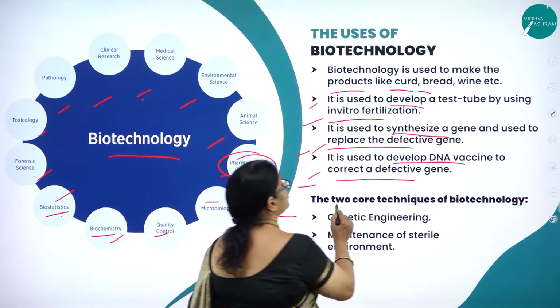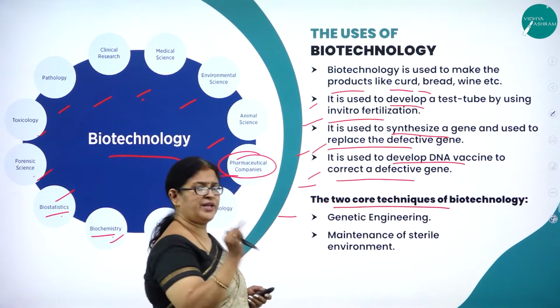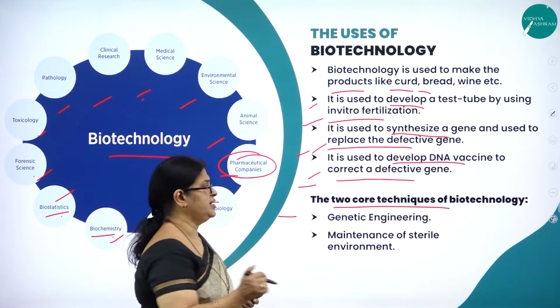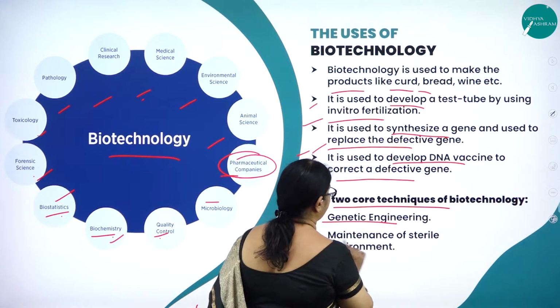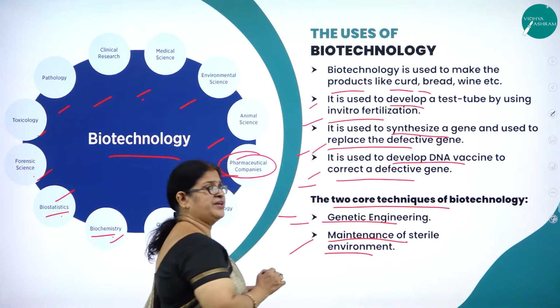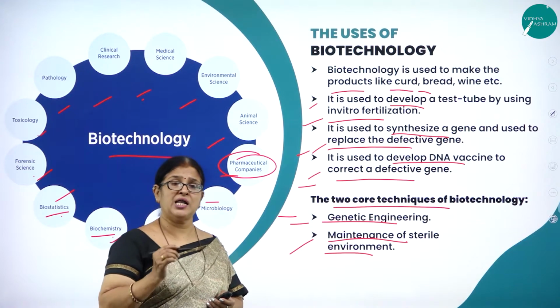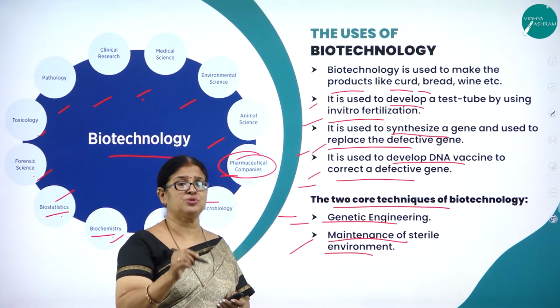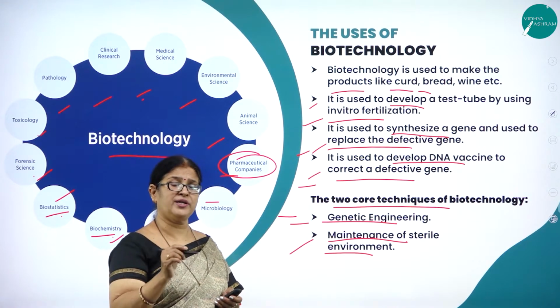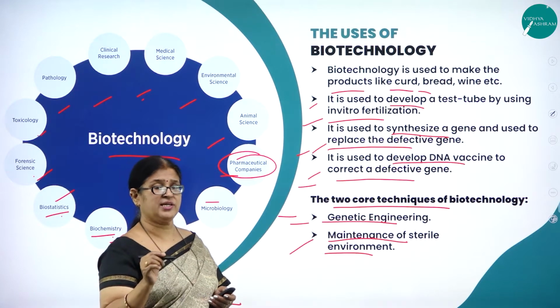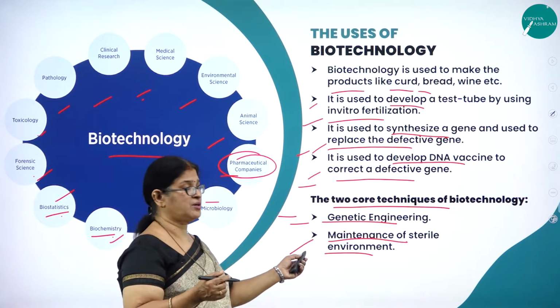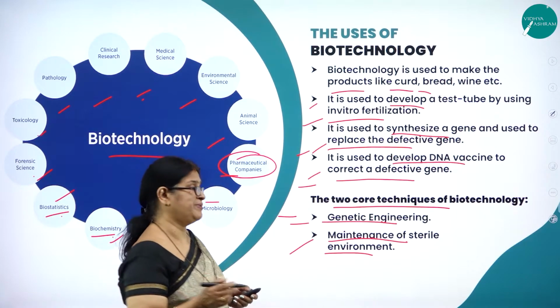So what are the two core techniques of biotechnology? Two very important core techniques are genetic engineering and maintenance of a sterile environment. Very, very important. So allow only the desired genes or microbes to grow and avoid the unnecessary genes and microbes. So that is what maintenance of sterile means. Sterile means aseptic conditions.